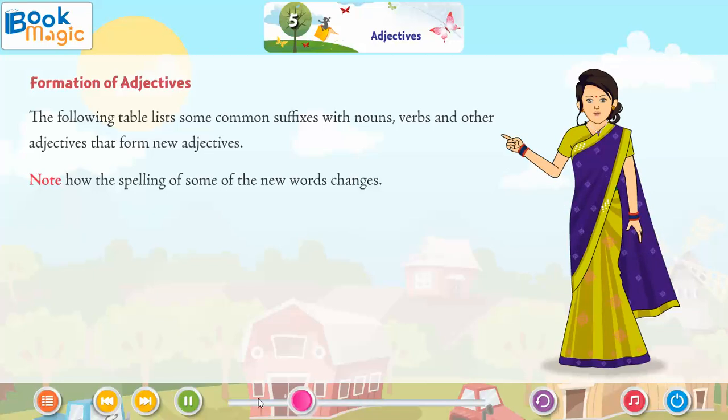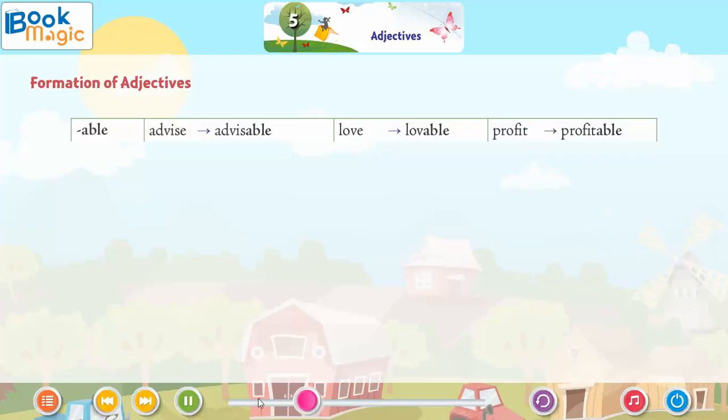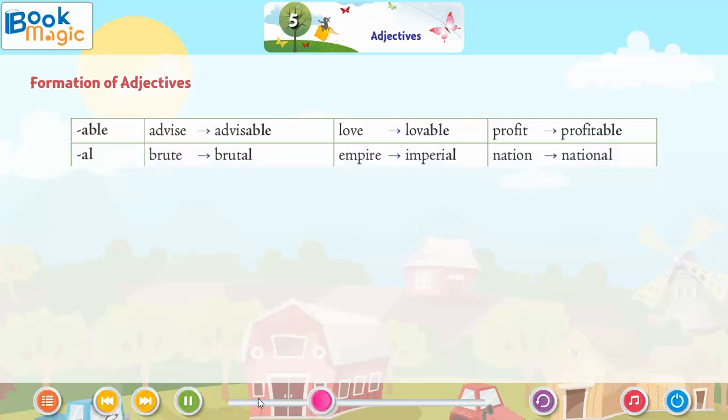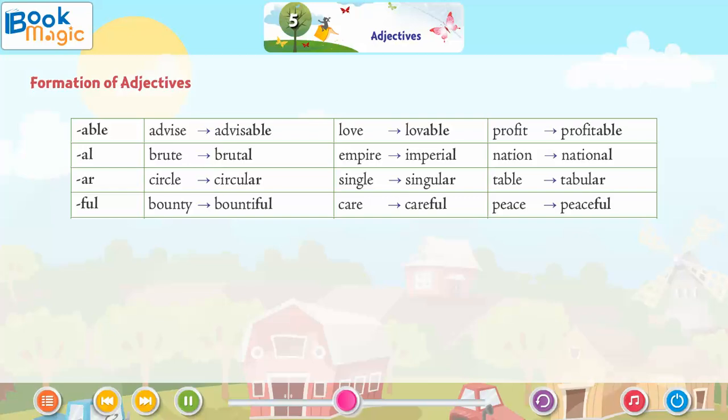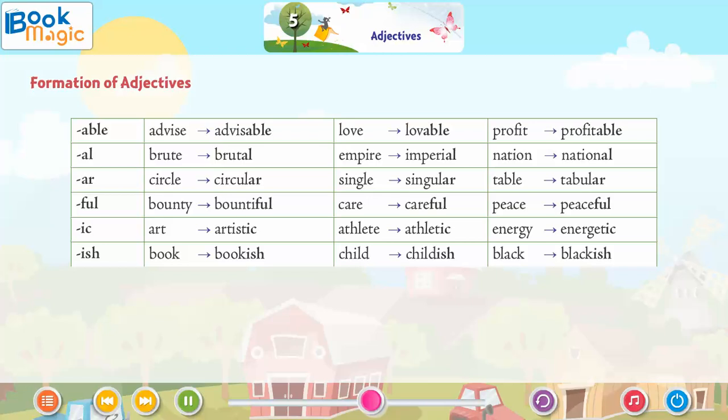Note how the spelling of some of the new words changes. Able: advice, advisable; love, lovable; profit, profitable. Al: brute, brutal; empire, imperial; nation, national. Ar: circle, circular; single, singular; table, tabular. Ful: bounty, bountiful; care, careful; peace, peaceful. IC: art, artistic; athlete, athletic; energy, energetic.